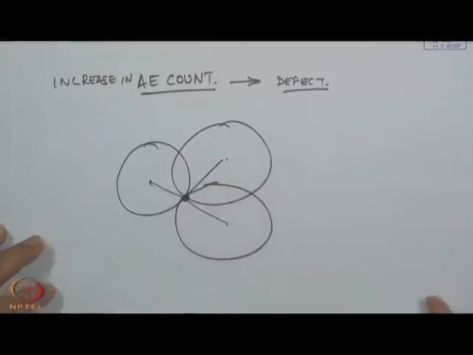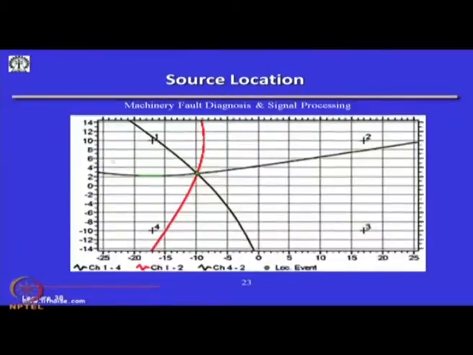So, this kind of triangulation algorithm is there, and this is just one such location from a software which is used. By having multiple AE transducers and doing a triangulation, the AE source can be determined.